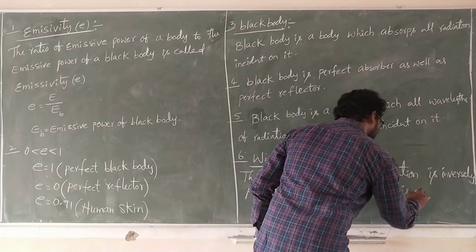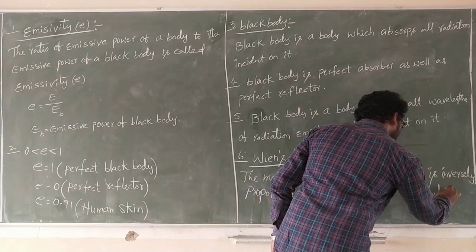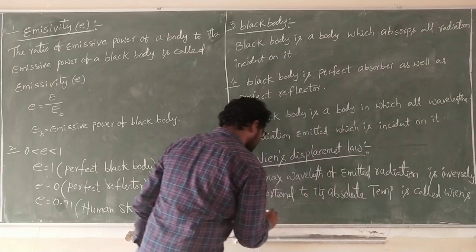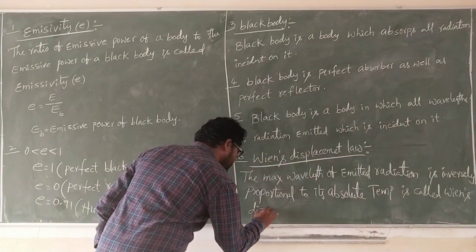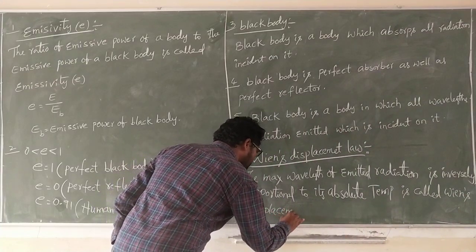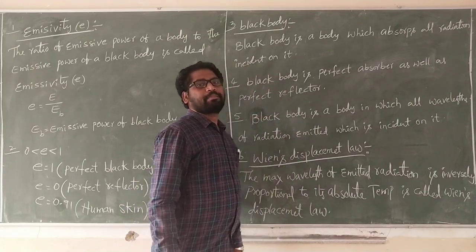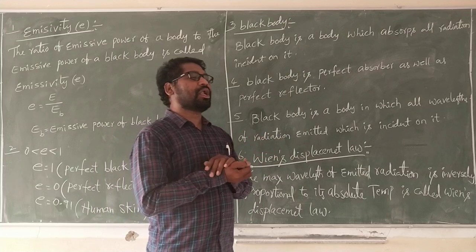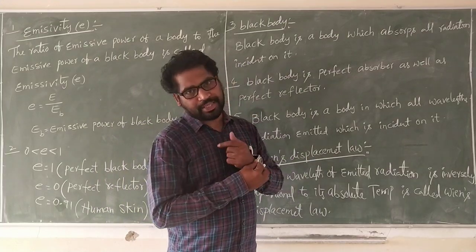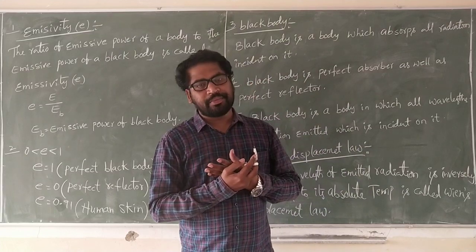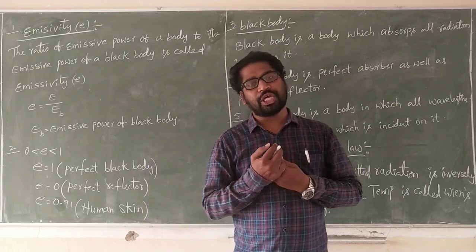This is called Wien's displacement law. The displacement law is related with the maximum wavelength of the emitted radiation, and also frequency.